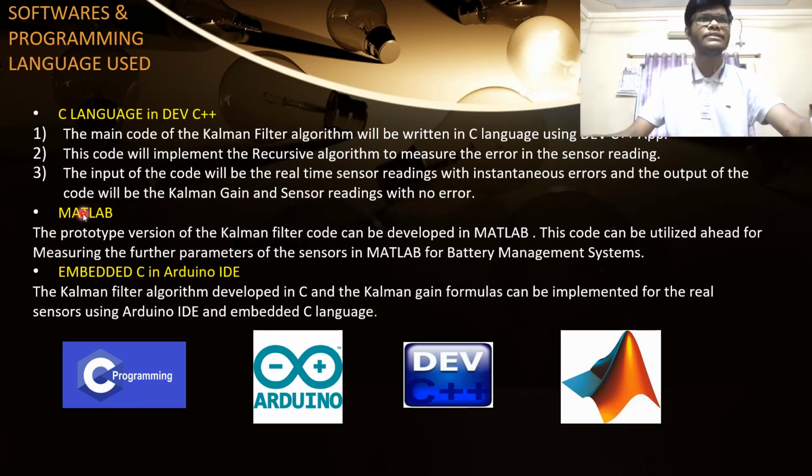So the next part is, in MATLAB, we will just develop a prototype version of the Kalman filter code. Hence, if in upcoming electrical subjects we make use of a sensor, then this sensor can be calibrated using that code. And in this short case study we have done, we implemented the Kalman filter algorithm in Arduino IDE, and we have shown how the Kalman filter code reduces the error in the reading. So this was very easy to do, that's why we have implemented it.